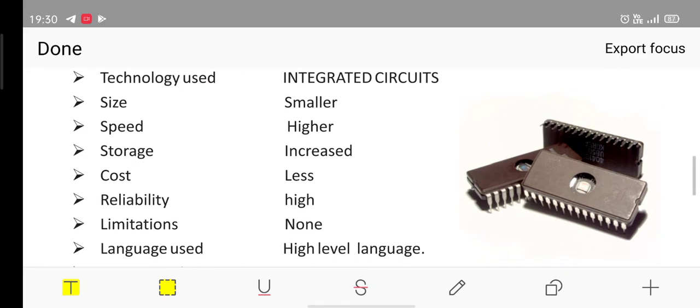Size was smaller than the transistors. Speed was higher than the transistor technology. Then the storage also again increased. Cost was less. Reliability was high. There were no limitations in this kind of technology, and language used was high level language.